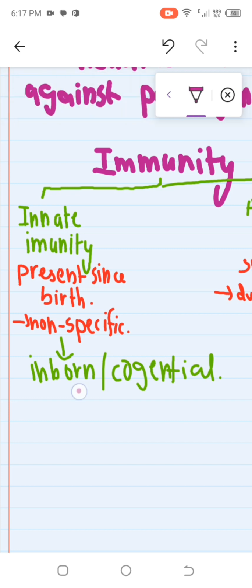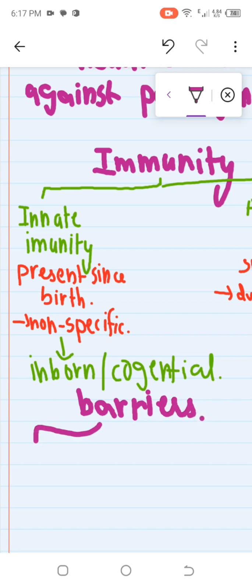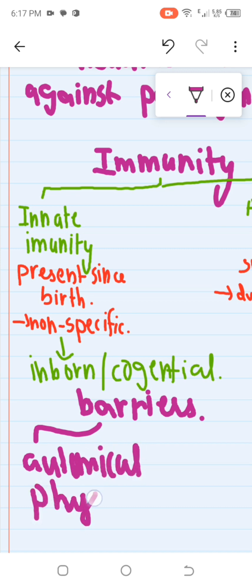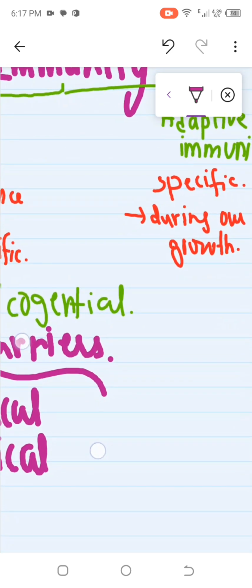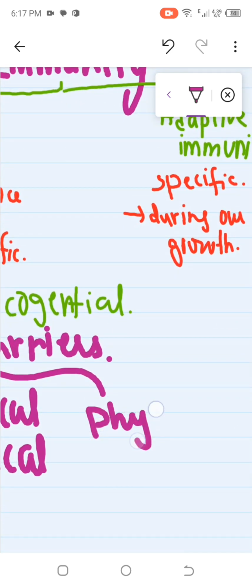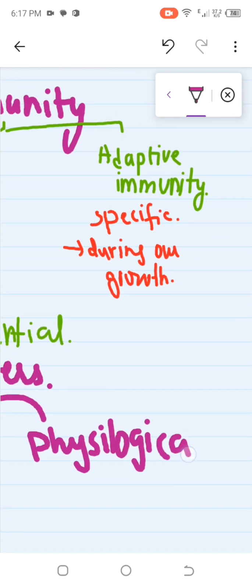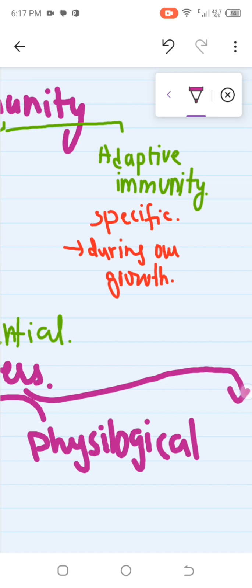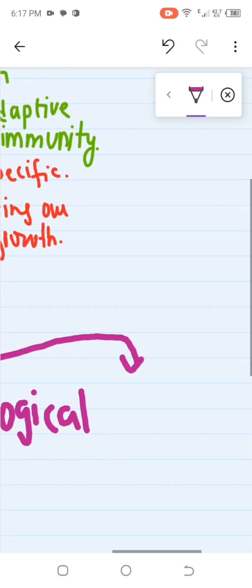Here we have different types of barriers. Number one is the anatomical physical barrier. Second is the physiological barrier. Third is the phagocytic barrier.